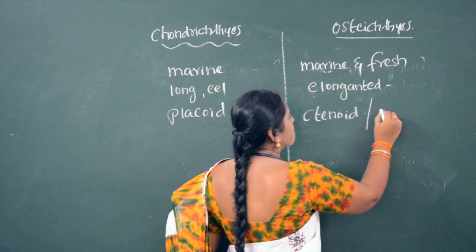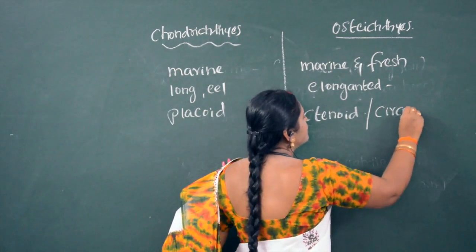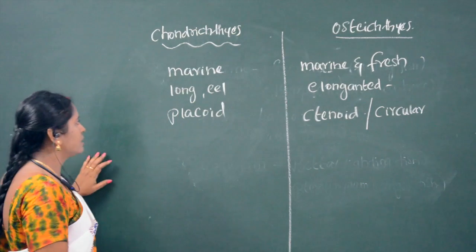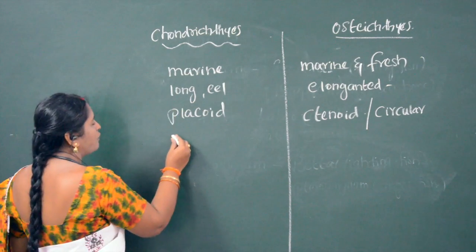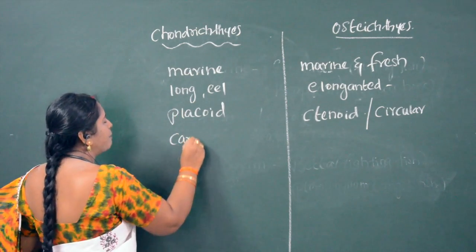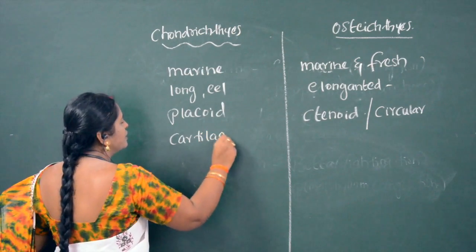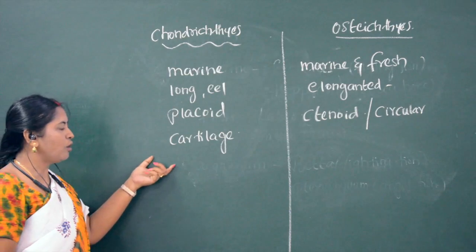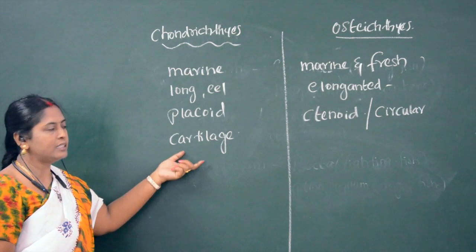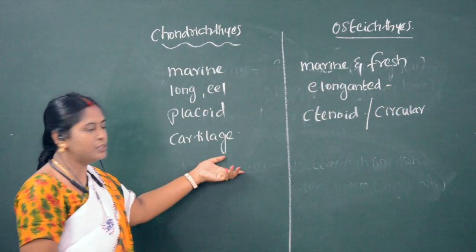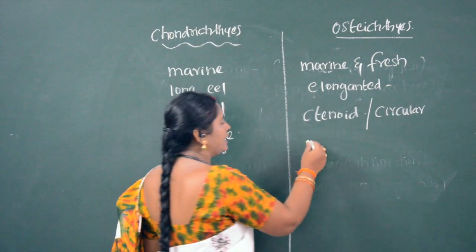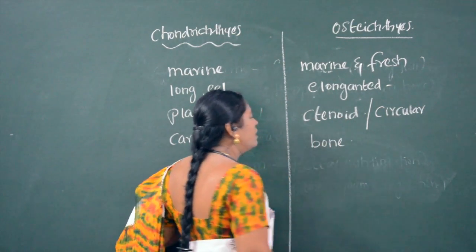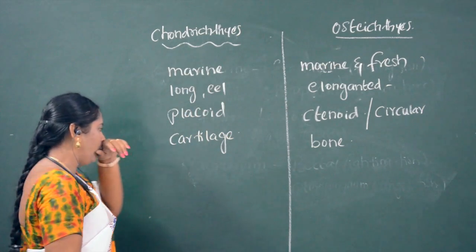The main important point is the endoskeleton of chondrichthyes is made up of cartilage, whereas the endoskeleton of osteichthyes is made up of bone.